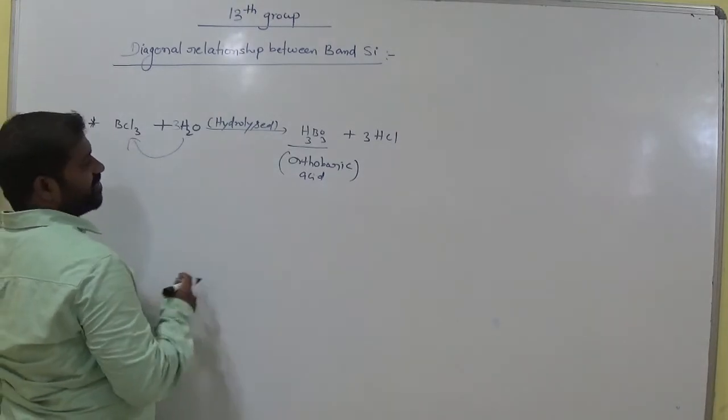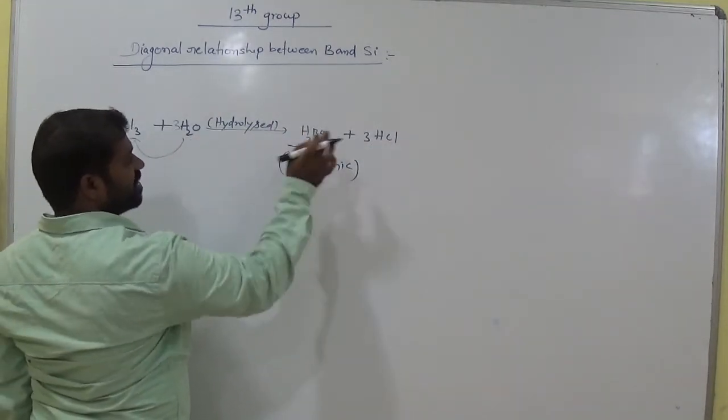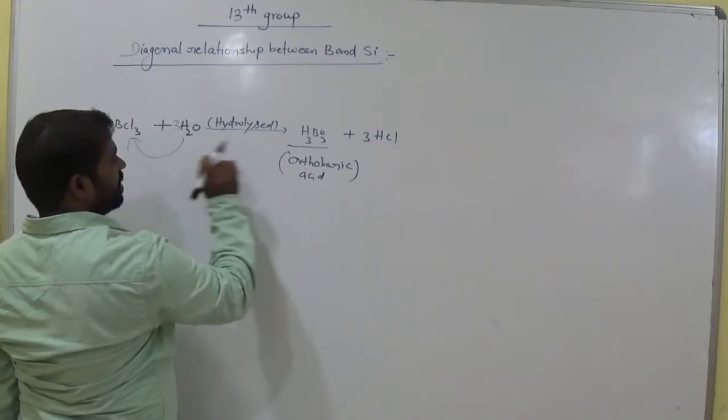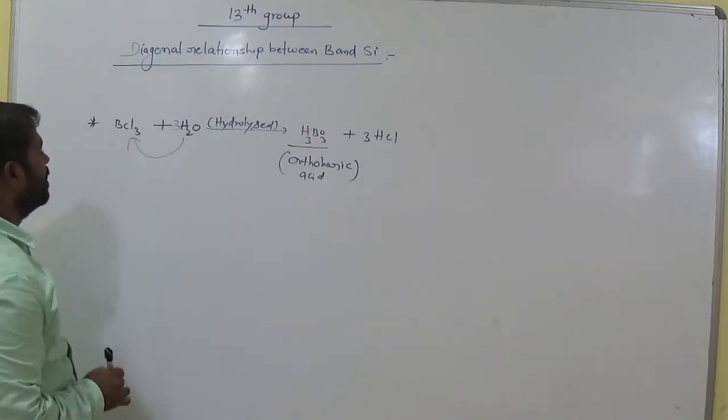Let us balance this equation: 3 hydrogens, 6 hydrogens, 3 to just 6, 3 oxygens, 3 chlorine, 3 chlorine, and 1 boron, 3 oxygen, 3 oxygen. Clear?